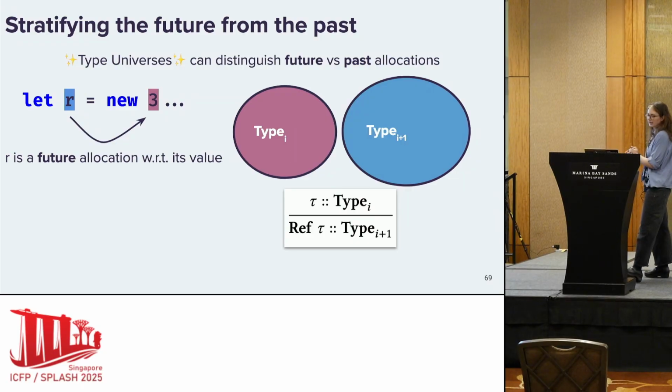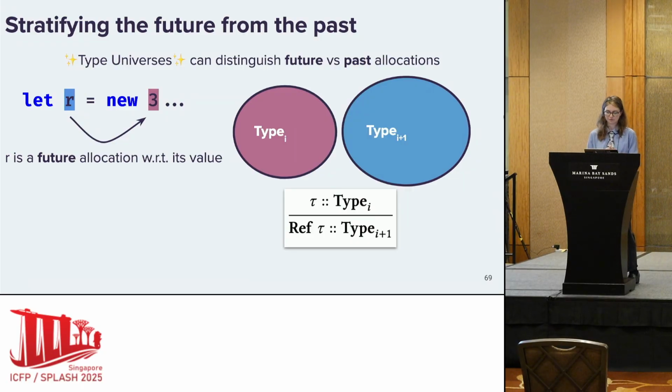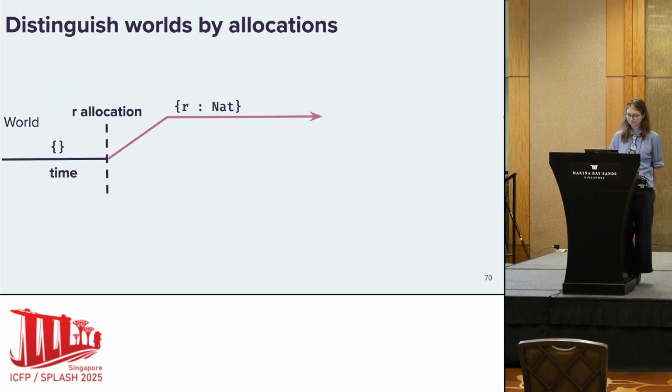So in our language, we actually end up with a kinding system over our types. For any type at a particular level, the reference to that type is going to be at level I+1. Now, how does this look in our semantics? Well, it turns out that this distinguishing in our kinding system corresponds directly to distinguishing worlds by allocations.